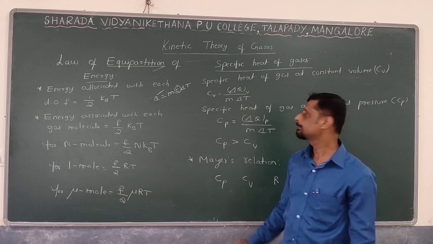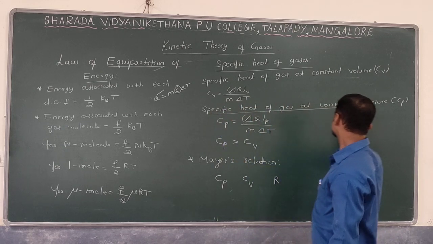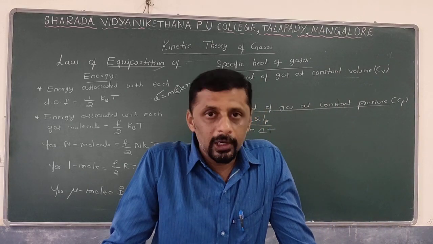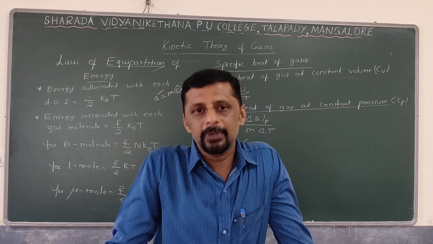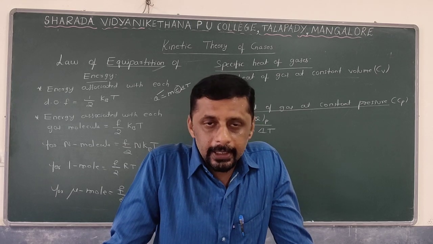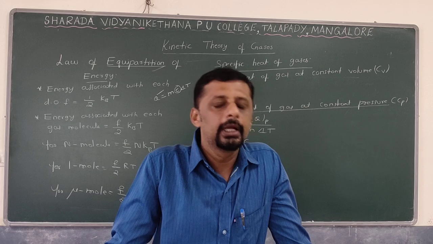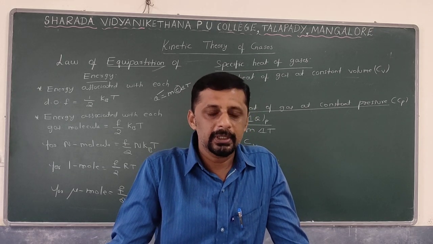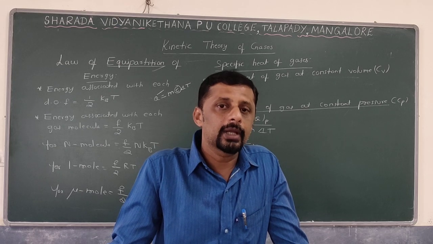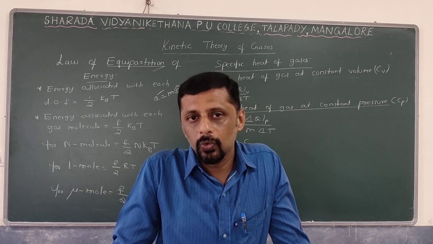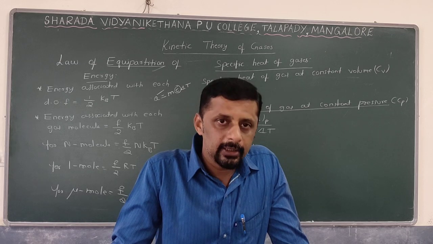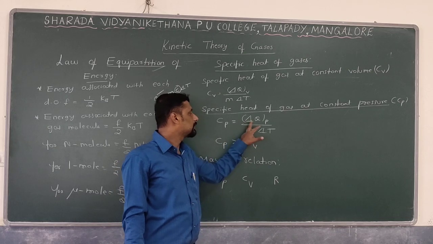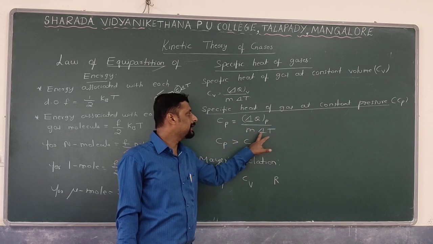Next, specific heat of gases at constant pressure. How can you define it? Earlier the volume was kept constant; here the pressure is kept constant. At constant pressure, the quantity of heat energy required to raise the temperature of unit mass of a gas through 1 Kelvin is called the specific heat of gases at constant pressure. The formula is Cp is equal to delta Q at constant pressure divided by M into delta T.